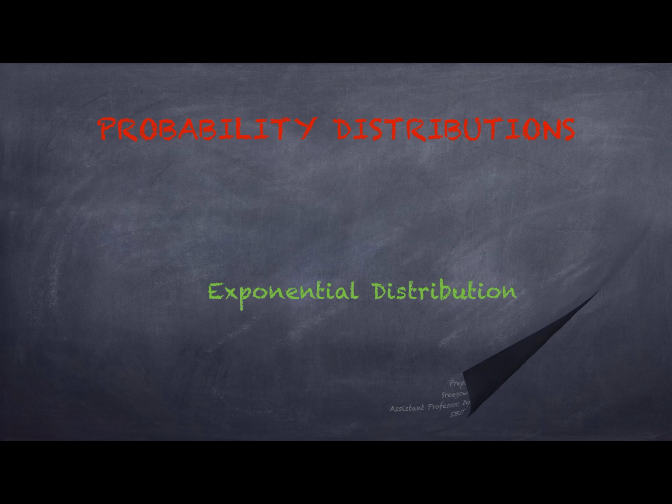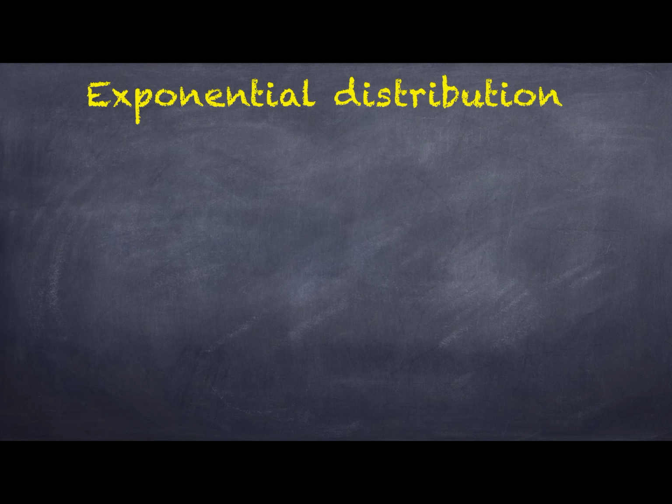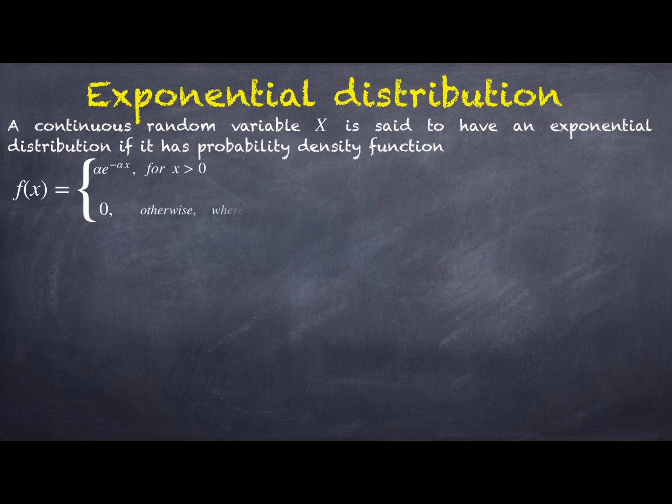Hello students, in this video we are going to discuss another concept of probability distributions, that is exponential distribution, and this comes under continuous probability distribution. First we will define a definition. A continuous random variable x is said to have an exponential distribution if it has a probability density function f of x is equal to alpha into e power minus alpha x for x greater than 0 and 0 in other interval.